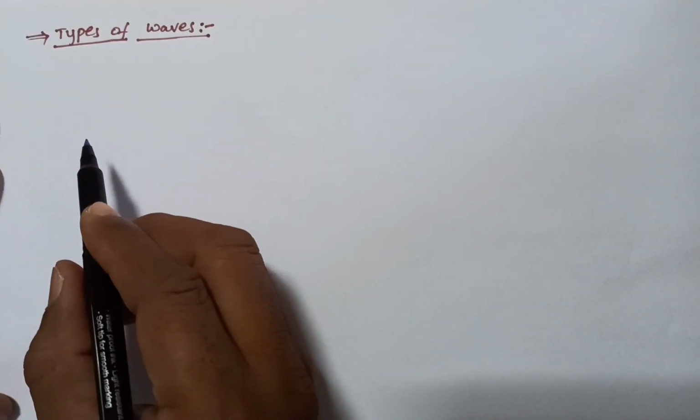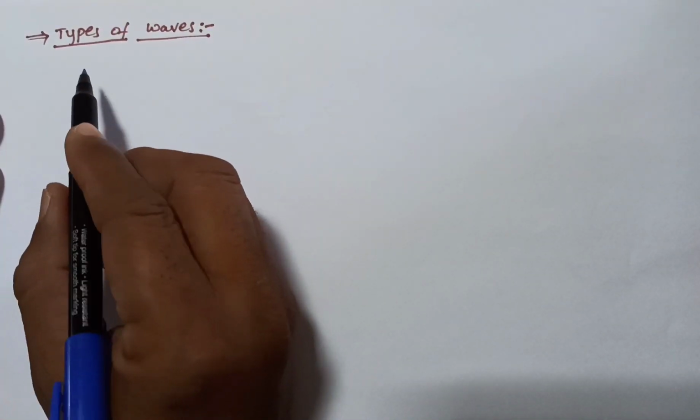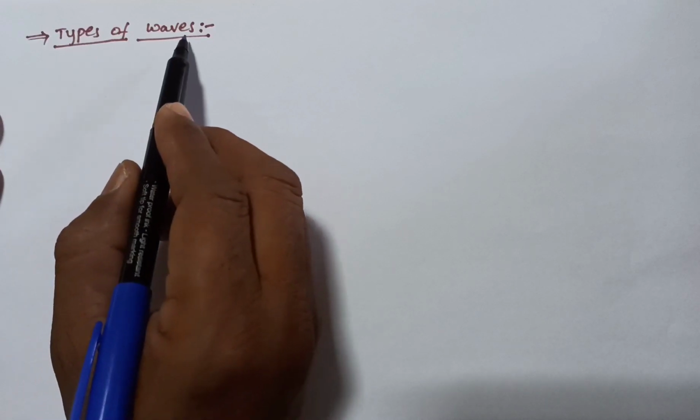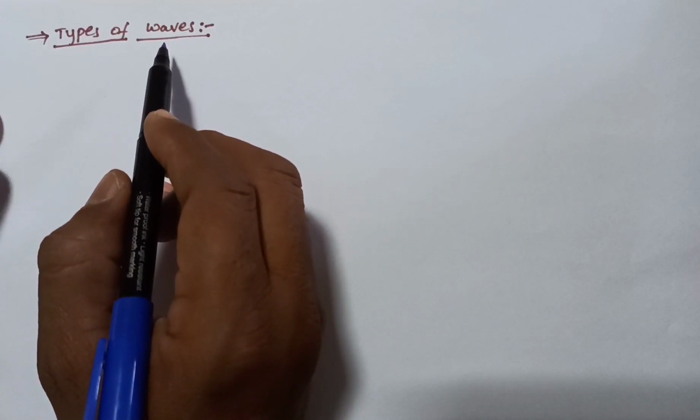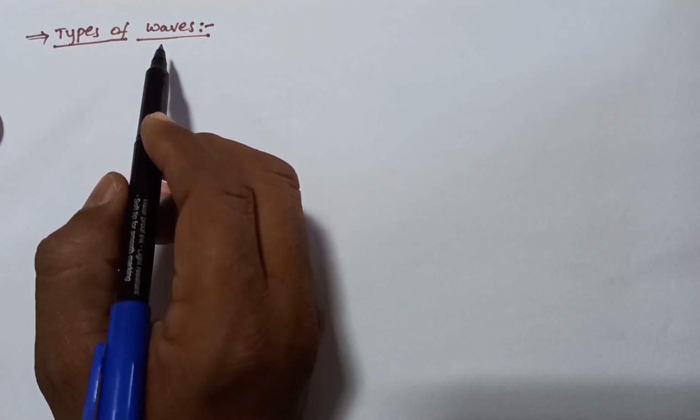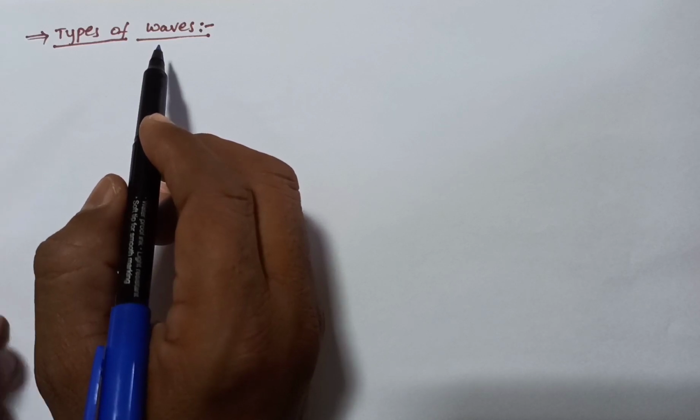Hi everyone. Today we will discuss types of waves. Before this, in class 1, yesterday, we discussed the introduction of wave, how to produce a wave, some examples of wave, and the definition of wave and wave motion.